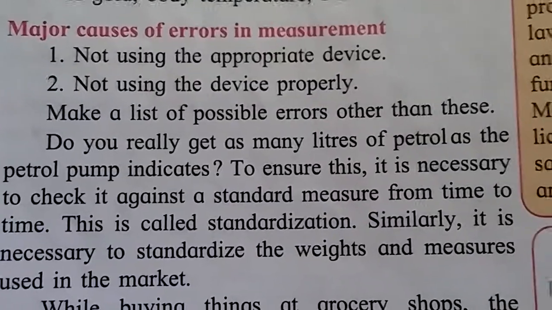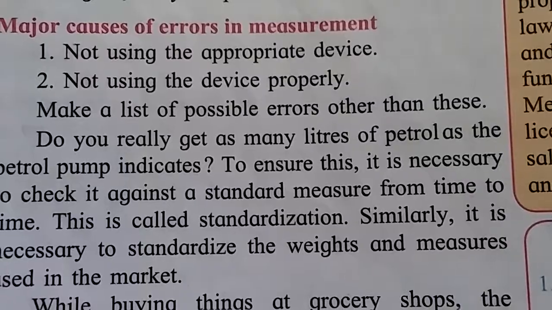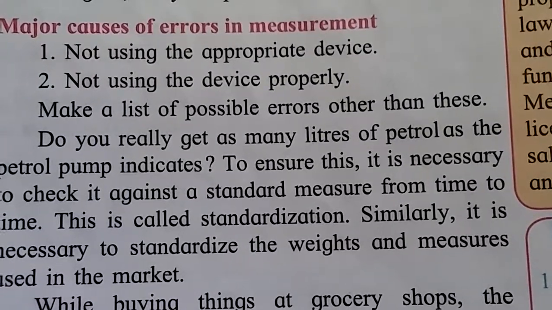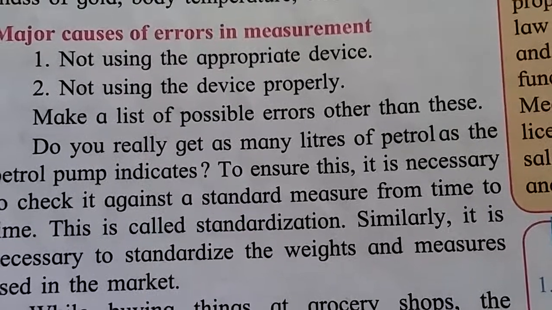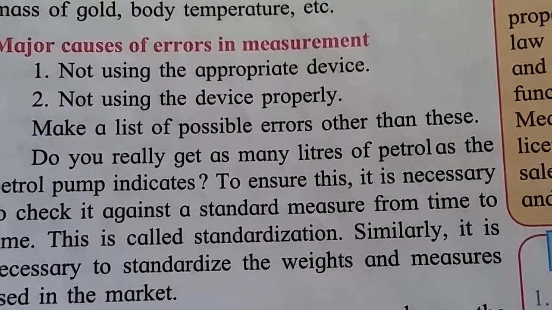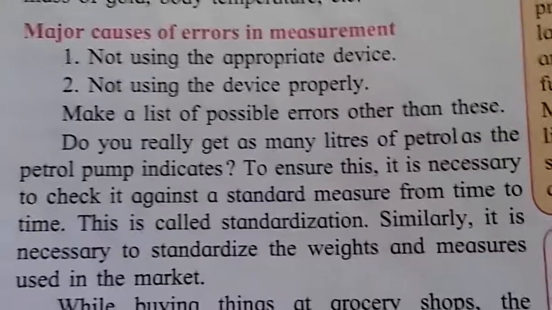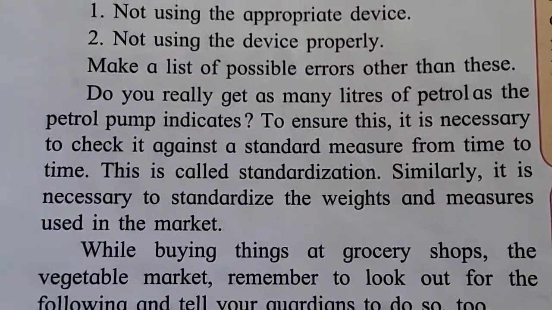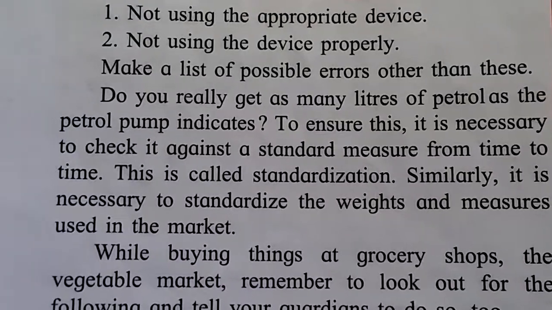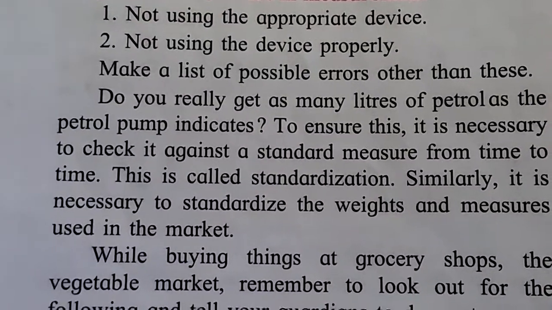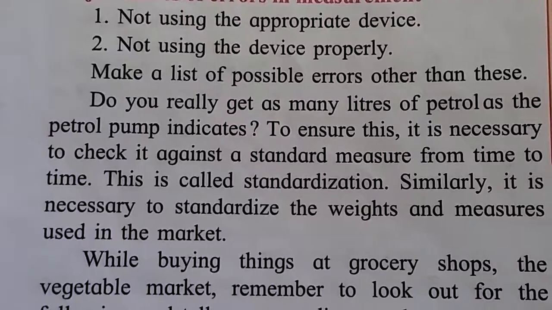For example, an observer cannot start a stopwatch at the very same instant the runners start running. Hence, a small delay is introduced in the measurement of time.